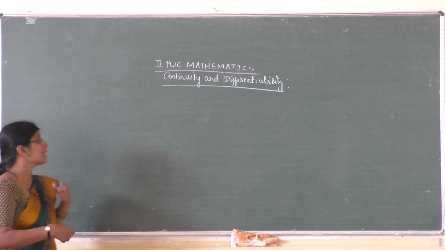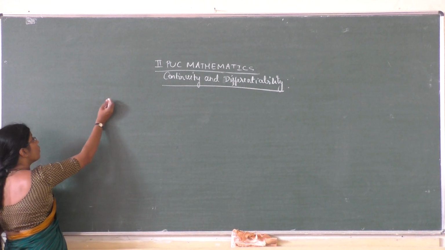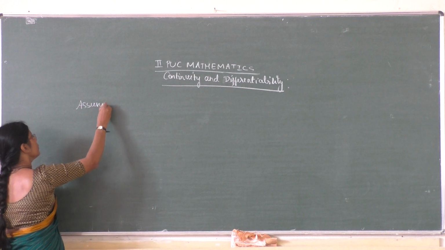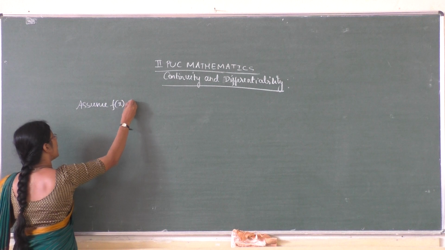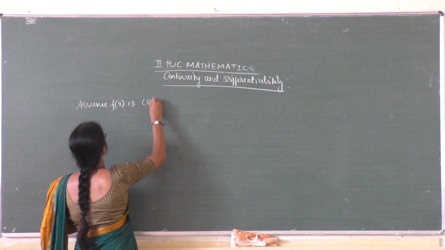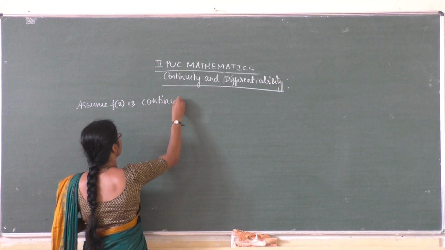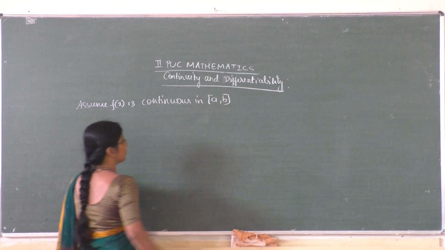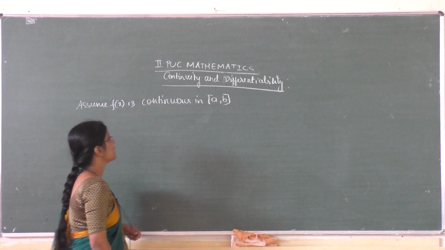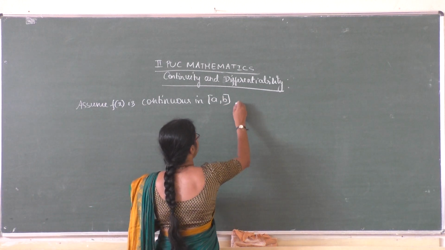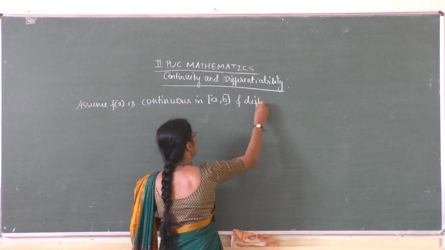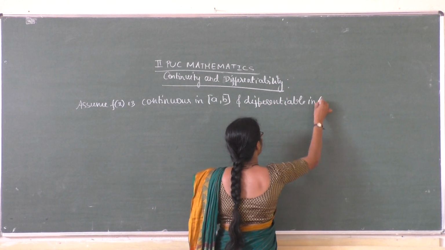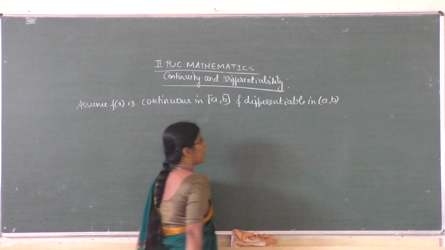But in mathematics, there is a provision that we take the converse of Rolle's theorem by assuming f of x is continuous in closed interval a comma b and differentiable in open interval a comma b.